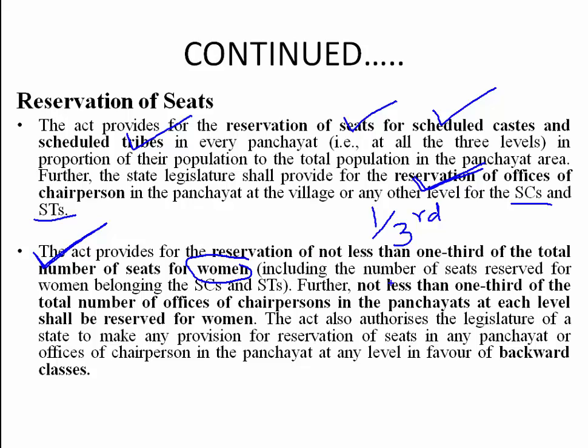And next, for chairpersons, it should not be less than 1/3 of the total number of offices of chairpersons in the panchayats at each level. Even in the case of chairpersons, the reservation is 1/3 for women. So this is for SC, ST, and this is for women. Clear?